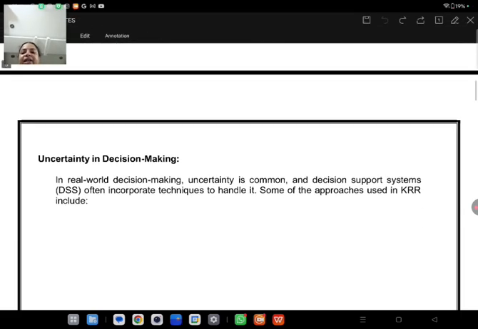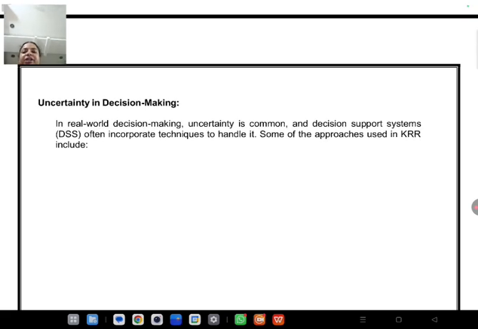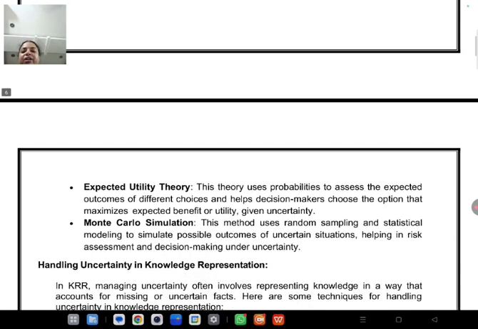Next is uncertainty in decision making. Whenever we are dealing with uncertainty, there should not be any uncertainty within the decision making. For that we can use decision support systems. Using them we can take a proper decision without having uncertainty in the data. Next we will go further to our next topic.